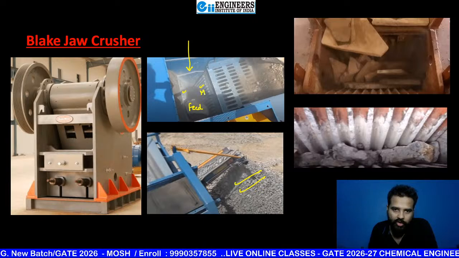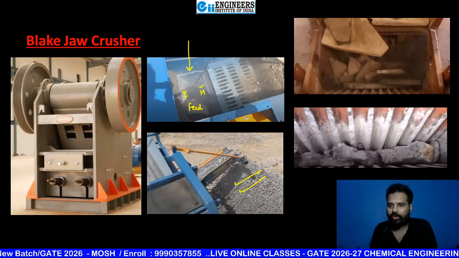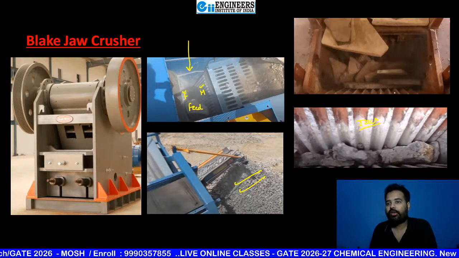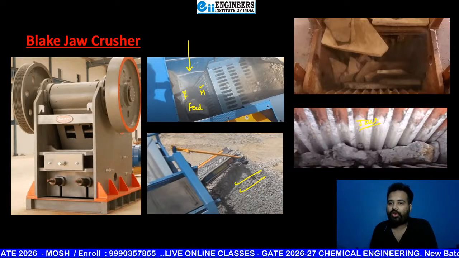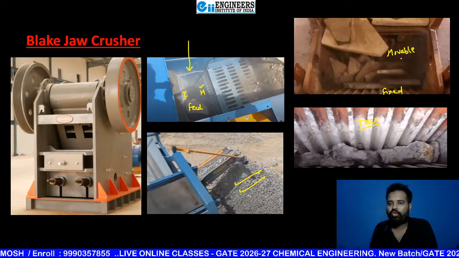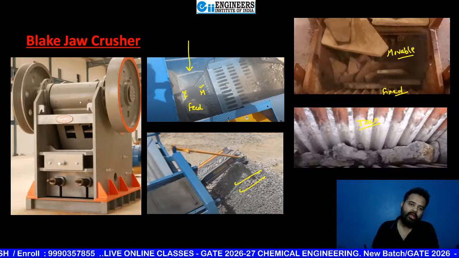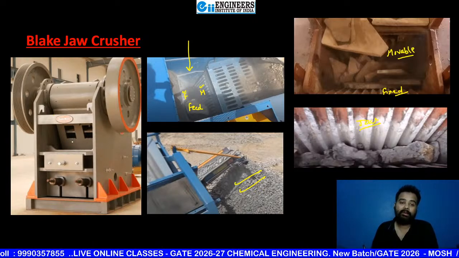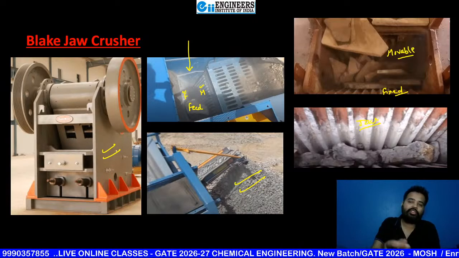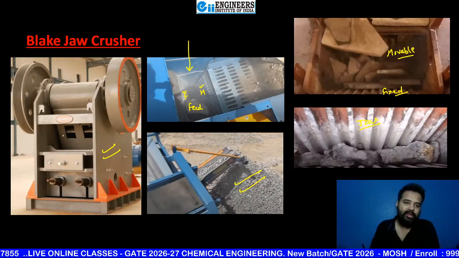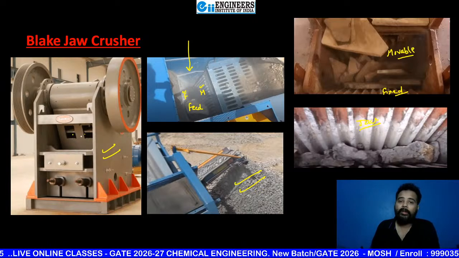So this is the movable jaw and this is the fixed jaw. Here also you can see two jaws are there. One jaw is fixed, and here this is movable. You are seeing from the top, this is the top view, and this is the side view. This is a 3D diagram. This is also a real diagram of a jaw crusher. So these are only flywheels, and toggles are inside this.